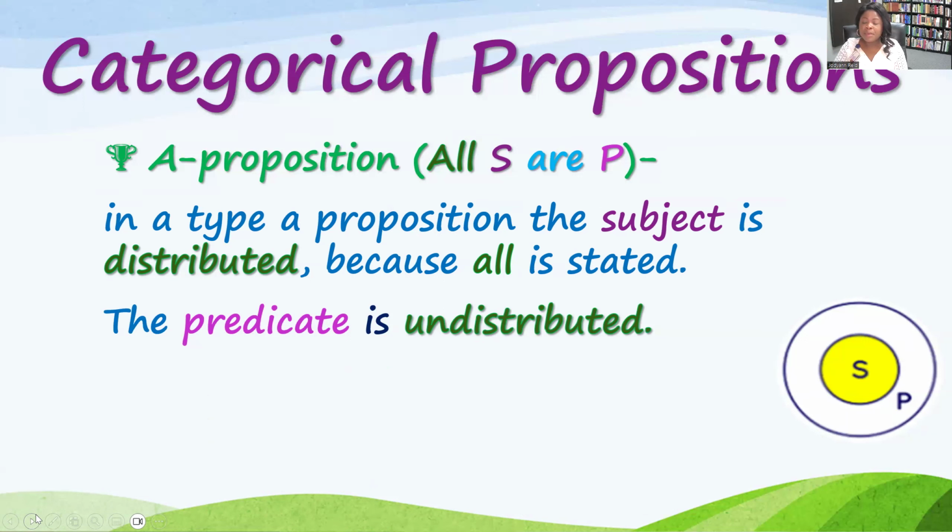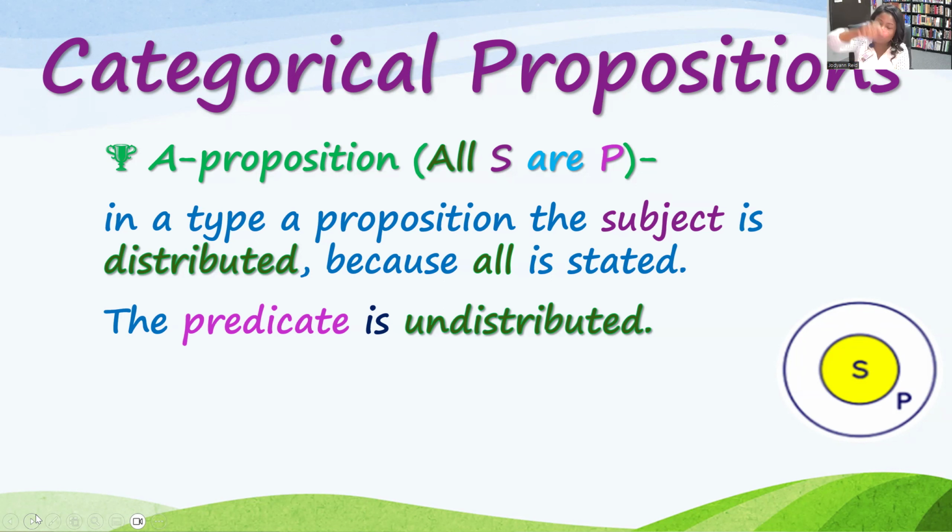Why? Because all of S is in P, but think about the entire proposition as a donut. Imagine you have donut dough and you roll it out, and then you have a cookie cutter that you use to cut out the donut hole. Imagine that the subject S is that cookie cutter, and it goes down into the dough and cuts out that section, and you pull that section out.